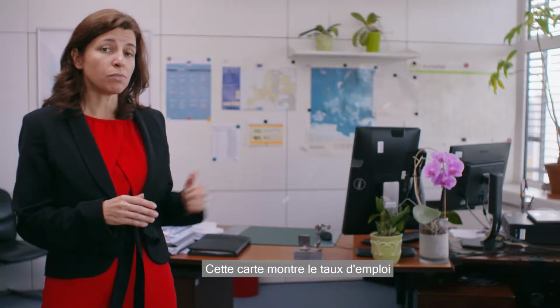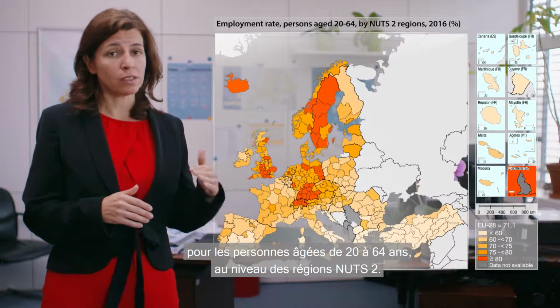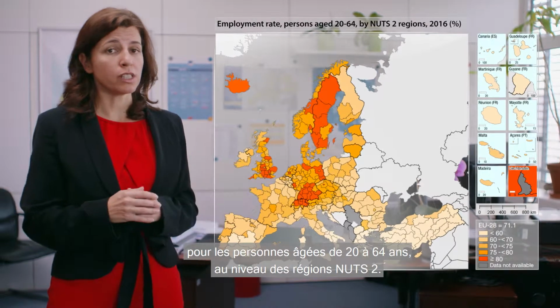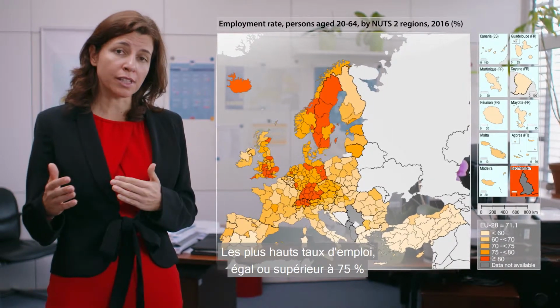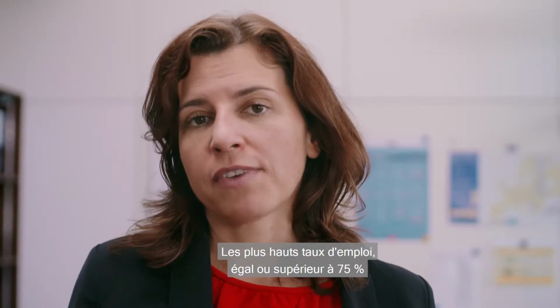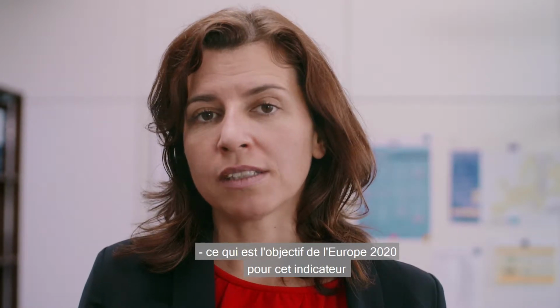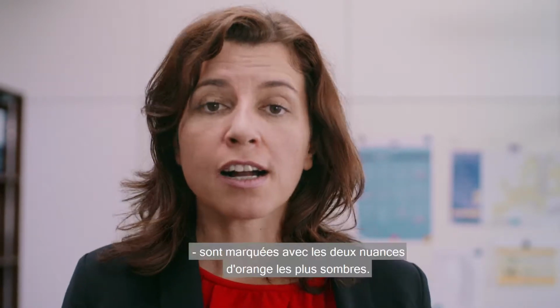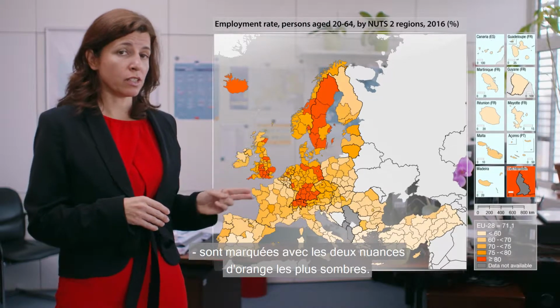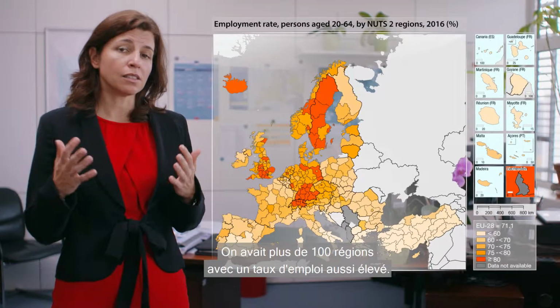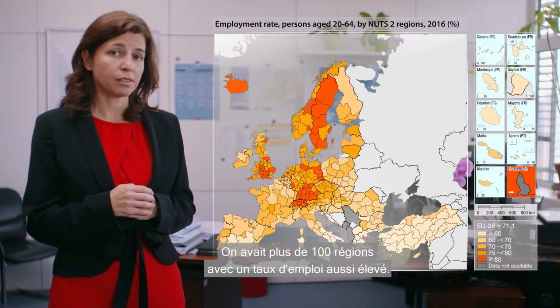This map shows the employment rate for persons aged 20 to 64 at the NUTS Level 2 regions. The highest employment rates, equal to or above 75%, which is the Europe 2020 target for this indicator, are marked in the 2 darkest shades of orange. There were more than 100 regions with such a high employment rate.